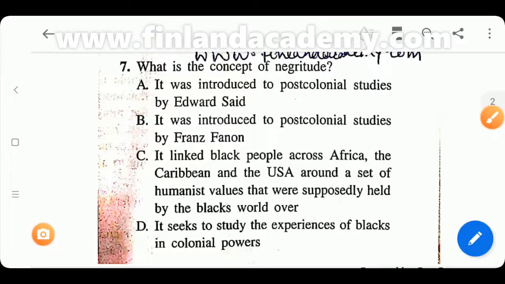Alright, now let's look at question number 7. It says, what is the concept of negritude? A. It was introduced to postcolonial studies by Edward Said. B. It was introduced to postcolonial studies by Frantz Fanon. C. It linked black people across Africa, the Caribbean and the USA around a set of humanist values that were supposedly held by the blacks the world over. Or D. It seeks to study the experiences of blacks in colonial powers.